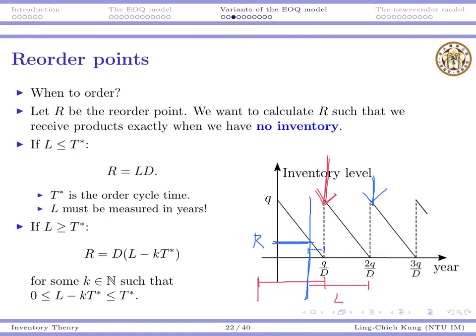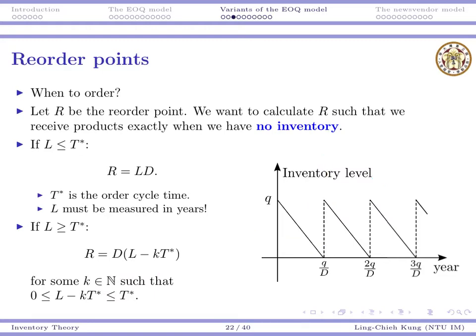So with the formula, all we need to do is adjust L into some other number that is within 0 and T star. So we're going to use L minus T star. If the result is within T star, then we can use that to calculate our reorder point. Or if minus 1 is not enough, maybe we will minus 2, or maybe we will minus 3.